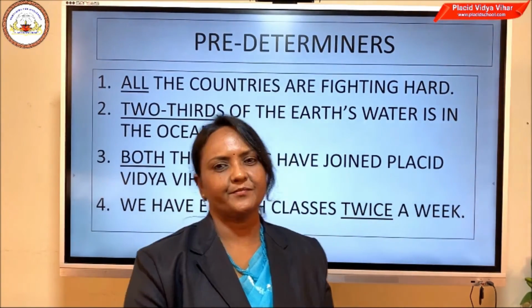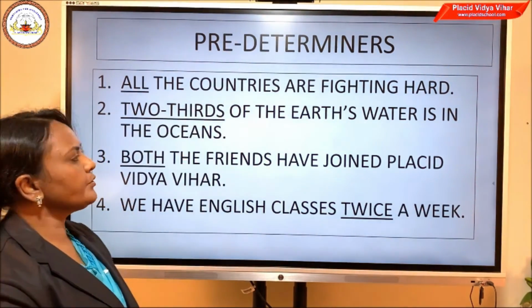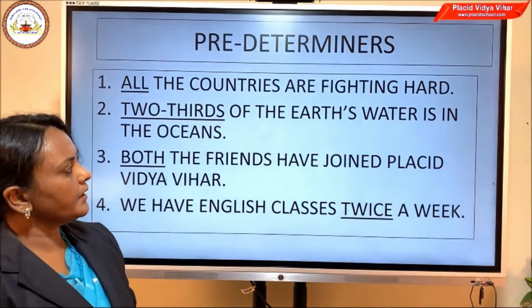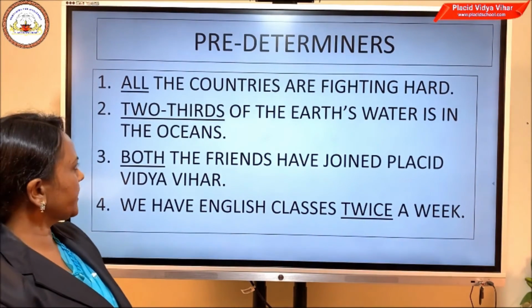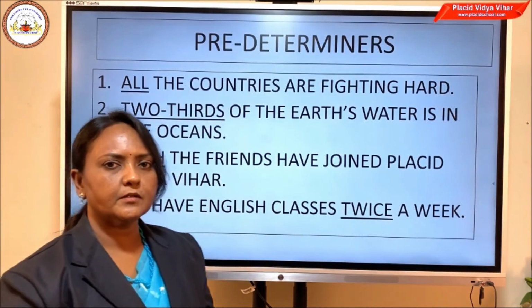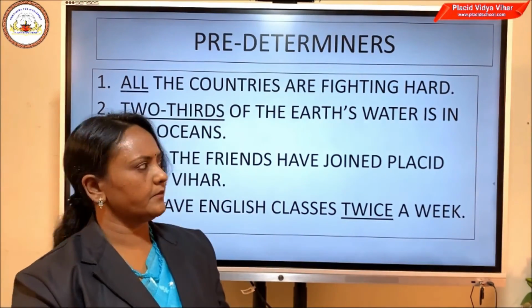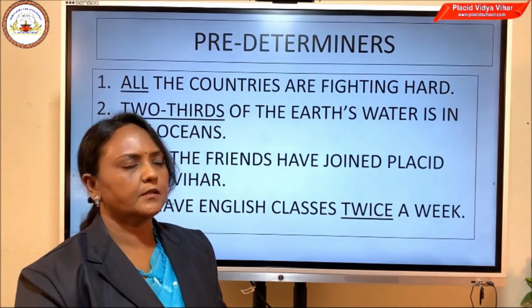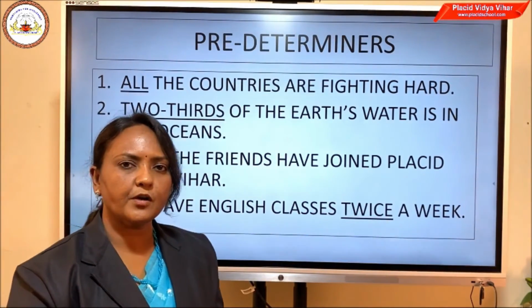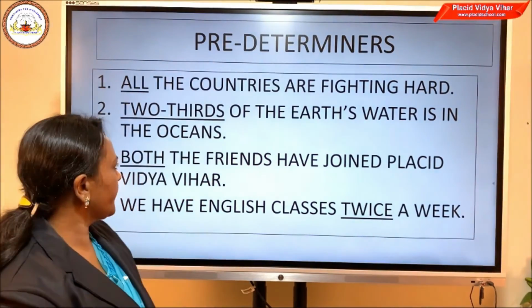Hope you got it. Now the second example: two-thirds of the earth's water is in the oceans. We are talking about the amount of water, two-thirds of the earth's water. Here again you can see two-thirds is a predeterminer because it is placed before the central determiner the.